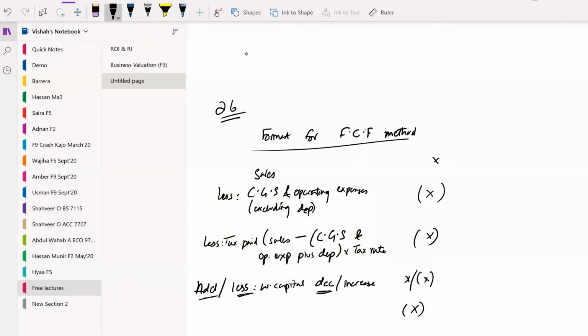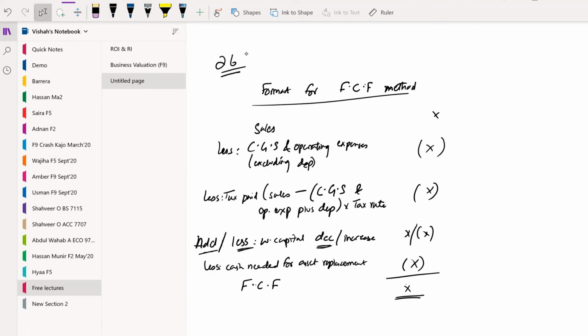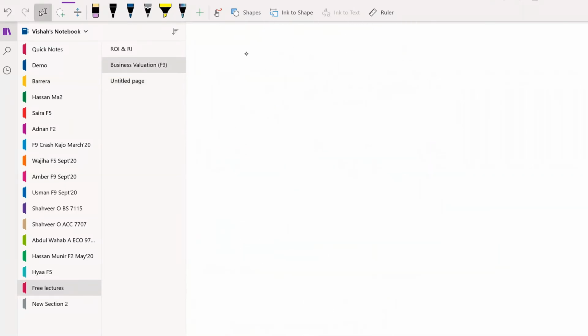Less cash needed for asset replacement. This helps us compute the future cash flows or the free cash flows. And then we use the free cash flow amount in computing the company's value, the business's value, through WACC minus G. Now moving on to the question.